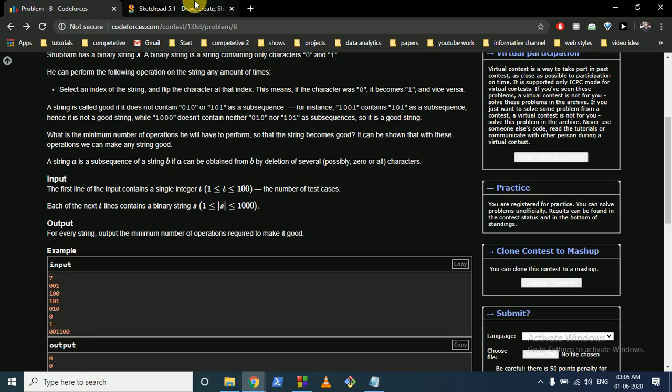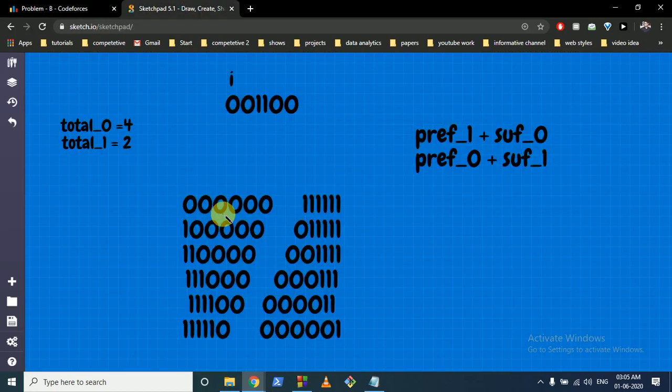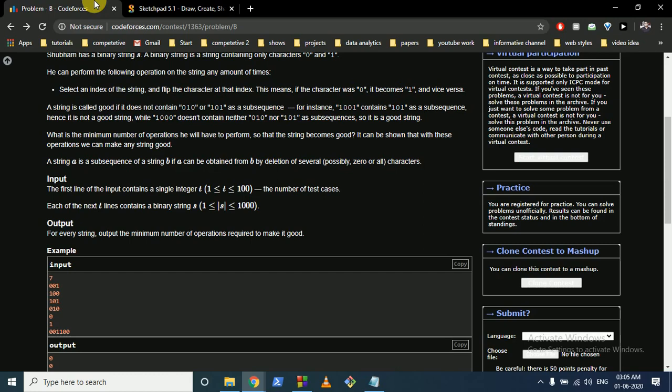So we can easily see that we can either have all zeros or all ones, or only one 1 and all zeros, or only one 0 and all ones, such that there is no peak formation. You can think of it as a peak: there is a 0, then 1 and 0, or there can be a 1, 0 and 1.